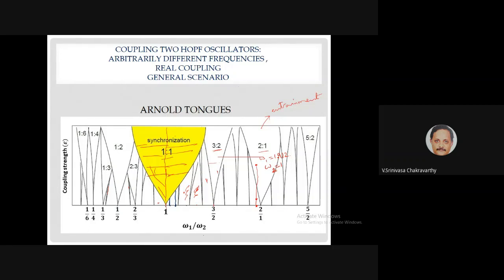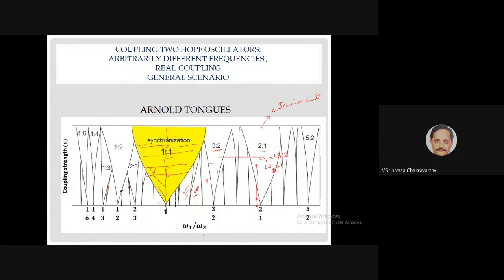If the original frequencies have a simple integral ratio, then that relationship will continue as you increase the coupling strength. Nothing will happen. But suppose you slightly deviate from the integral ratio, then for small coupling strengths, you don't get any synchronization. The phase will be all over the place. You won't have any stable phase difference. But if you increase the coupling strength a little bit and cross that threshold, then suddenly, let us say this is 1/2.